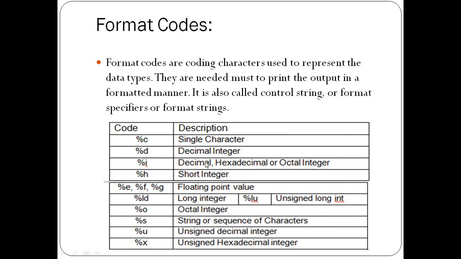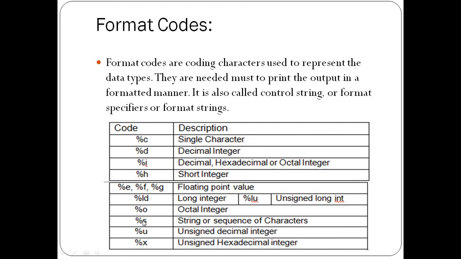Suppose we need to represent a decimal number or hexadecimal number or octal integer, we represent it with %i. Then short integer, %h. Floating point value, %f rather than %e or %g. Some translators use %e and %g but commonly %f is used to represent a floating point value. For long integer use %ld and unsigned long integer %lu. L is long and U is unsigned. And long integer %ld, octal integer %o.